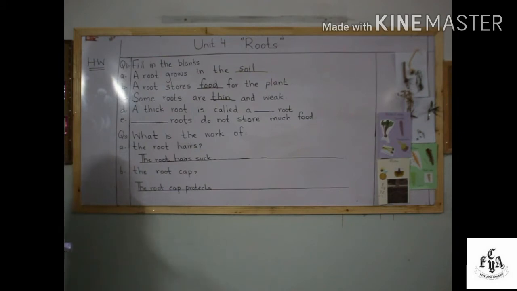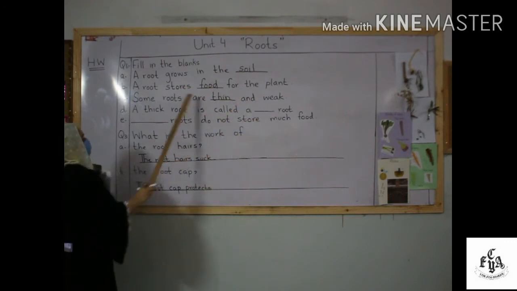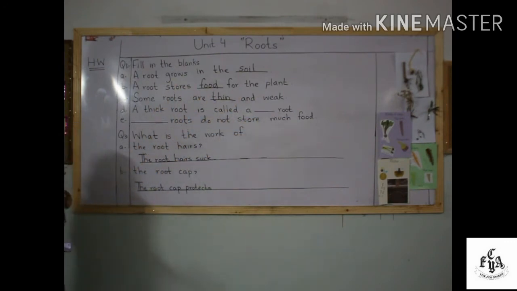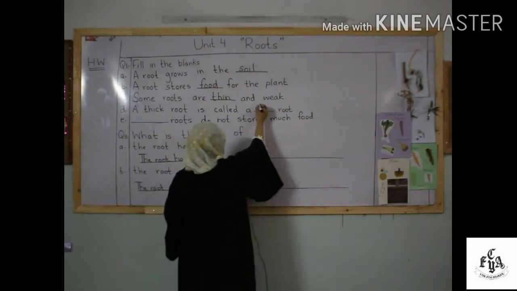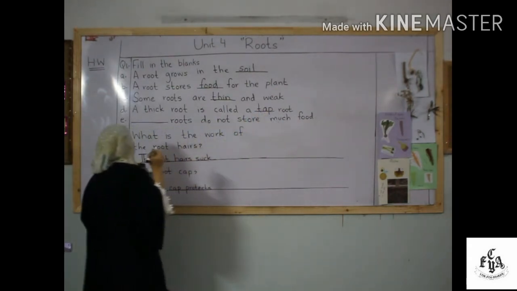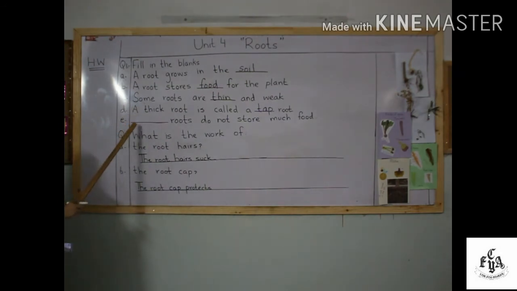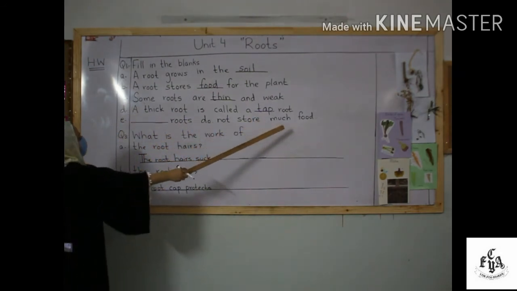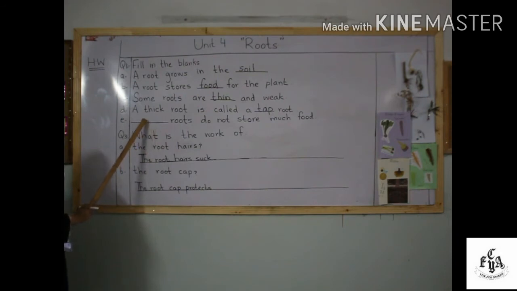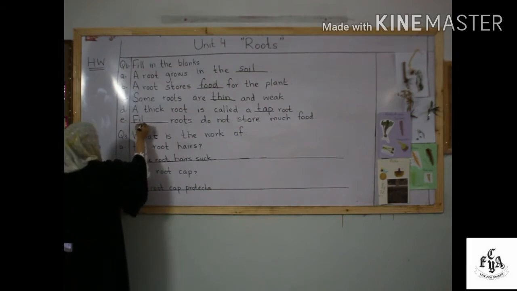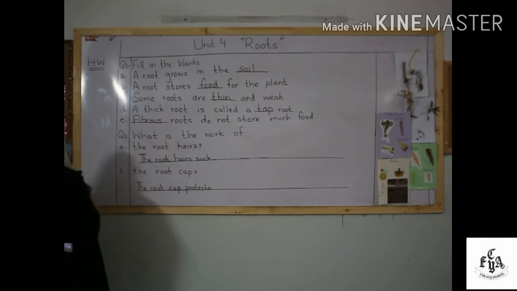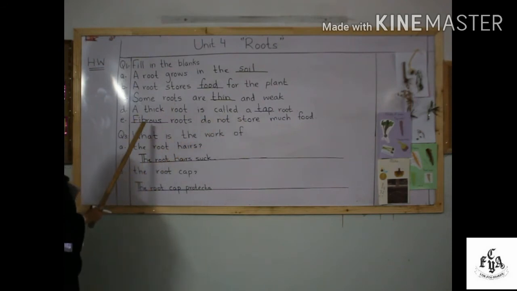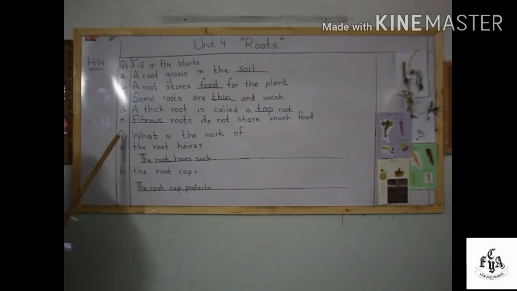Now the fourth one is that a thick root is called a dash root. So a thick root is called what? Taproot. And the fifth one is that dash roots do not store much food. So which roots? Fibrous roots do not store much food. And the taproot, they store much food. So which root does not store much food? It is fibrous root.